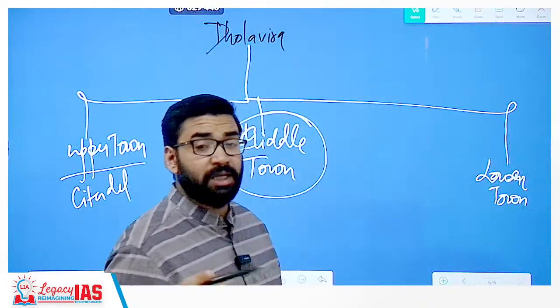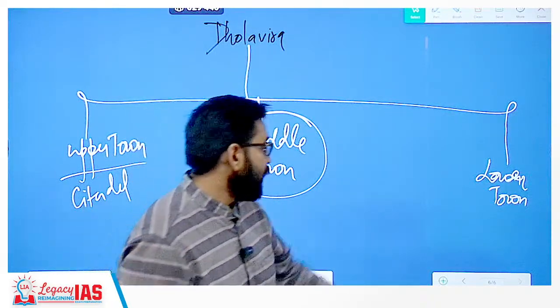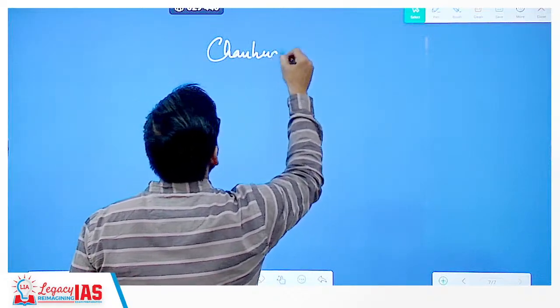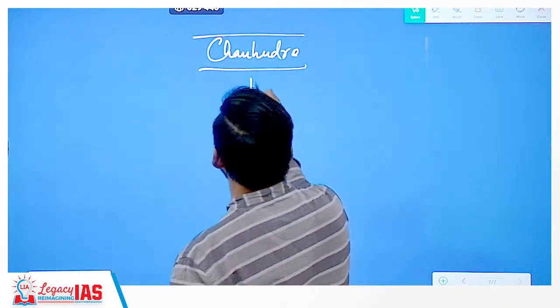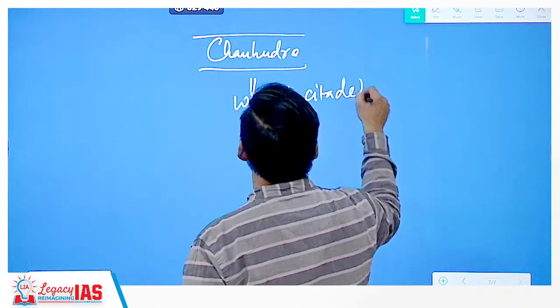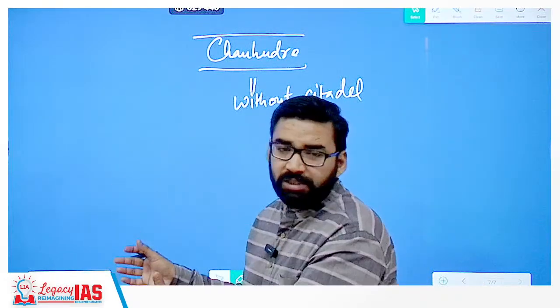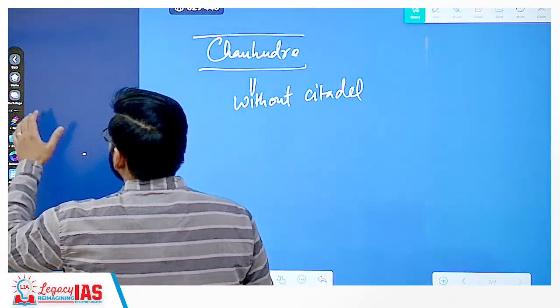So middle town was inhabited by middle class, or you can say aristocracy. Clear? And there was one city which was without citadel, where there was no upper town at all, Chanhudro. Chanhudro was the only city without citadel, without upper town. That means only lower town was there. So now if you know these features, then easily you can attempt those questions. Clear? So let me show you.